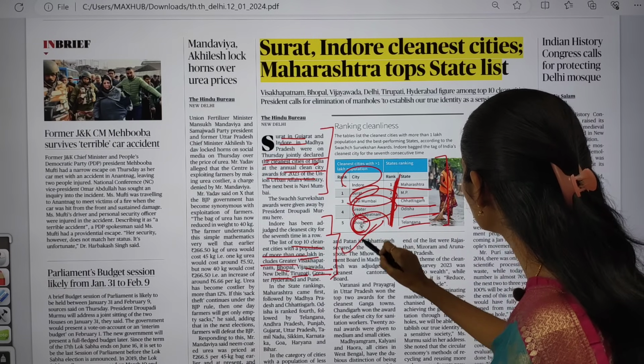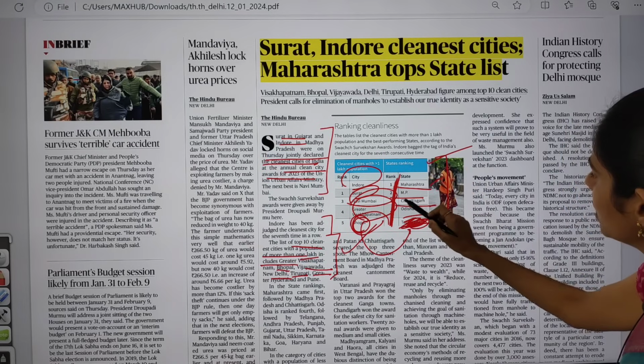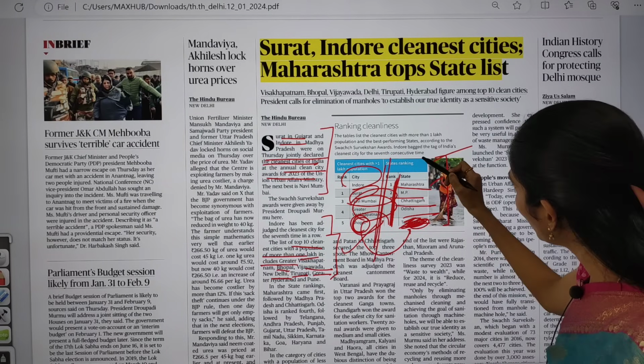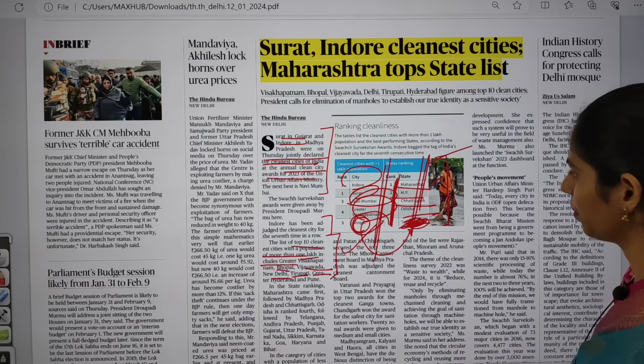You have to see Bhopal, it is not in Telangana, but here it is given like Telangana. So you have to see which are the areas and you have to see the rankings. Okay, so that is very, very important.